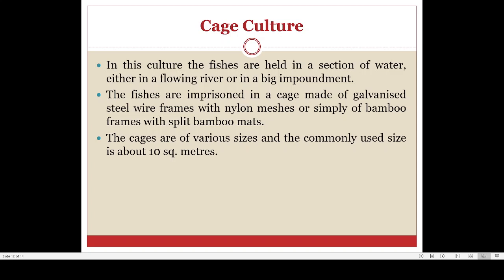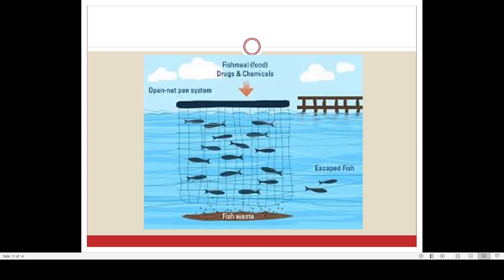Then there is another type of culture known as cage culture. In this culture, fishes are held in a section of water, either in a flowing river or in a big impoundment. Here you can see that. This idea is known as cage culture. What they are doing is, this is a net, and using some floating devices they suspend the net, and the fish live inside the enclosed net.